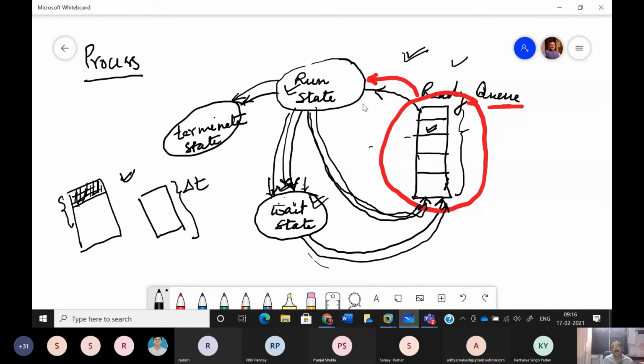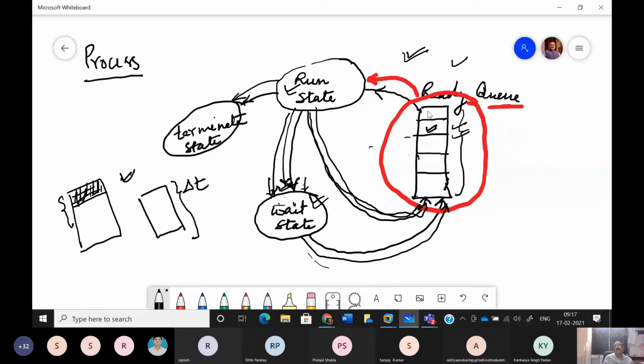That is the most efficient one, because the previous two, FCFS and SJF, were not fair for the processes. FCFS was non-preemptive, and if it is non-preemptive, the process which gets the turn and moves to run state keeps the microprocessor engaged for its entire lifetime. That will hamper the execution of other processes lying in the ready queue. So obviously this is not fair. The fair one which is used in Unix and Linux is round robin time shared.